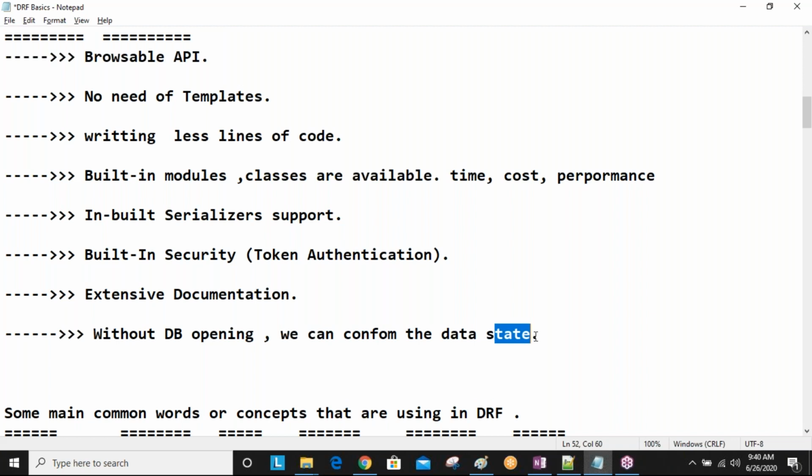After storing, I want to see whether the data is really stored or not. Then you open MySQL DB and run select star from so-and-so table, like this. All these commands you open, then you will understand whether the data is really stored or not. But I don't want to open my database using my command prompt. So using command prompt, you are executing the commands: makemigrations, migrate, runserver, creating project, creating application, like these